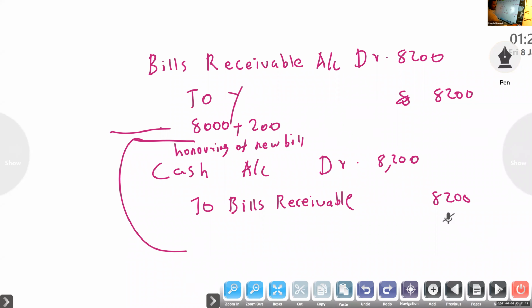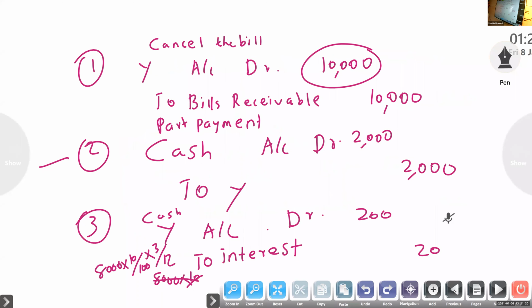Any doubts? Tomlin, any doubt? No, sir. Okay, 4 entries. If you have any doubt, those who have, Aditya, Irfan, Basil, any doubts? Okay. So next, it is easy.